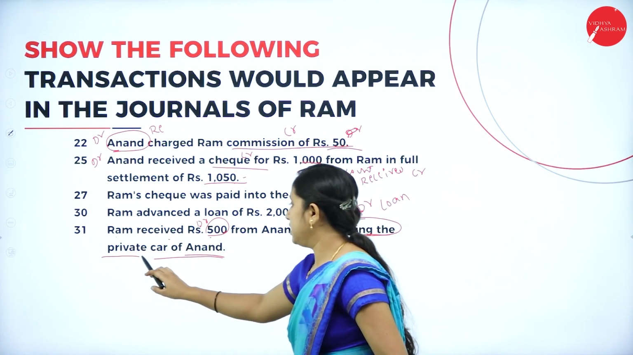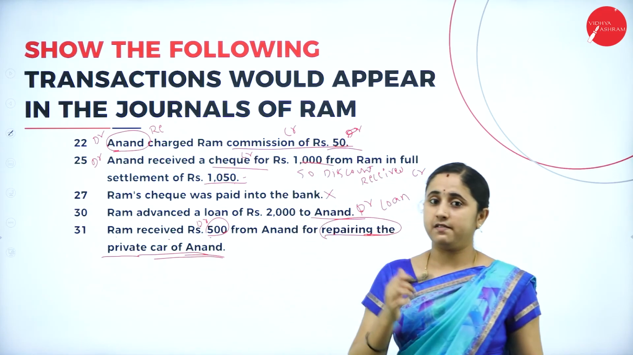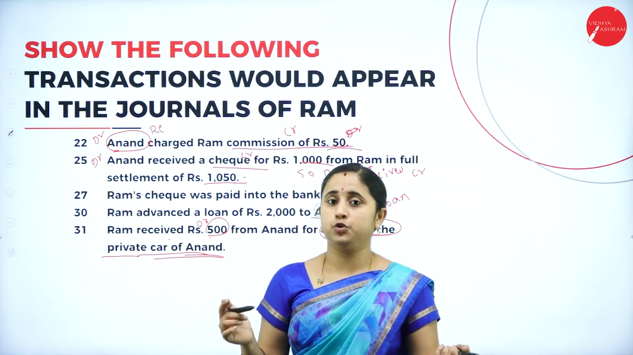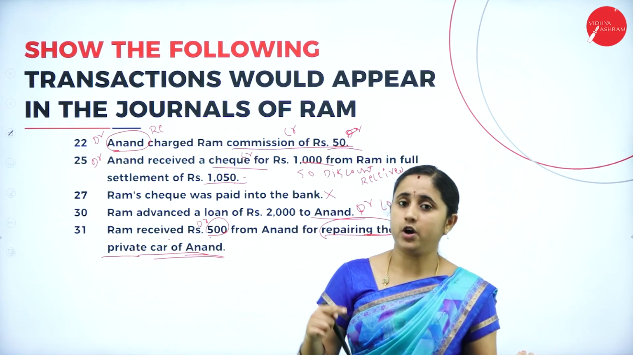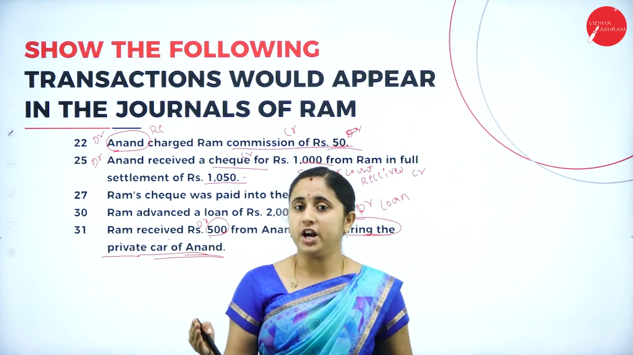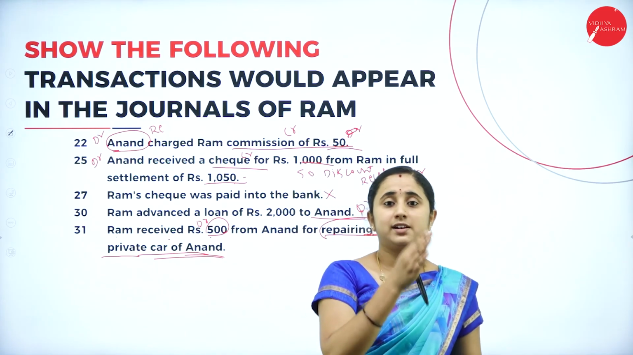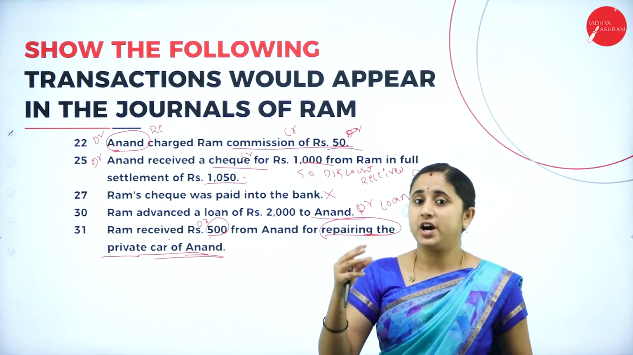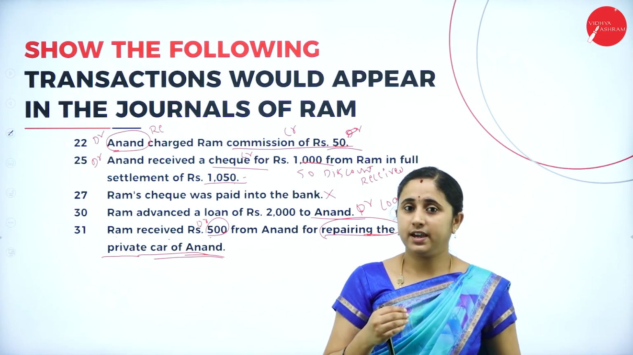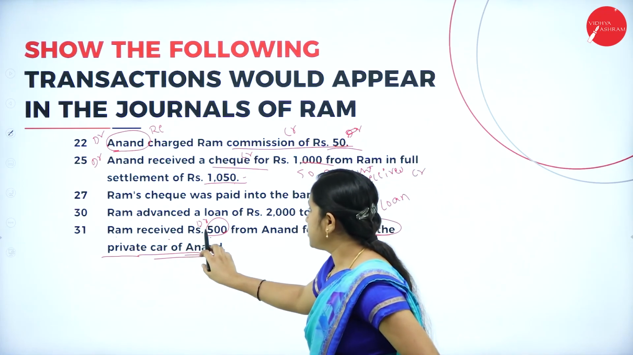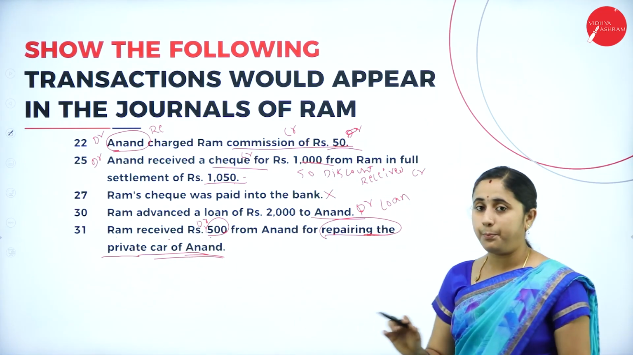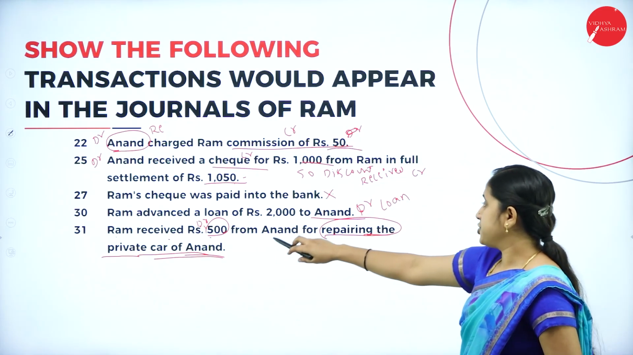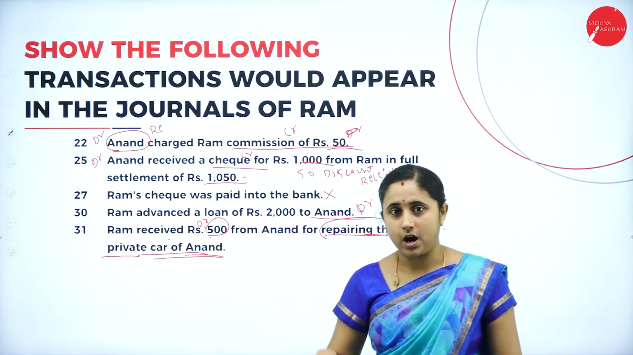Here you made a repair for Anand's private car. It will not affect whether you repair his private car or office car. For you, repair is considered an income. That means you are rendering services, you are receiving cash. So cash should be debited and repair, which you are receiving through repair, should be credited. Cash account debtor to repairs account.